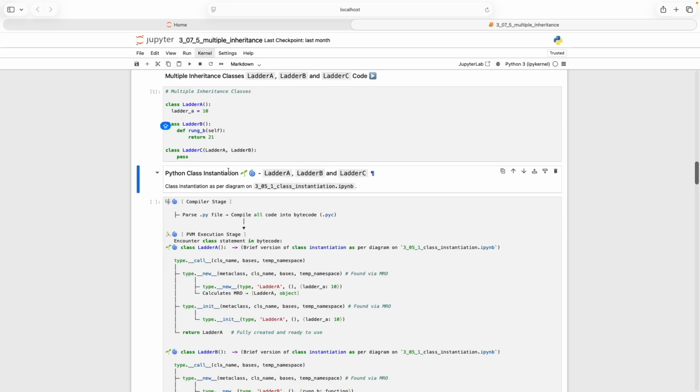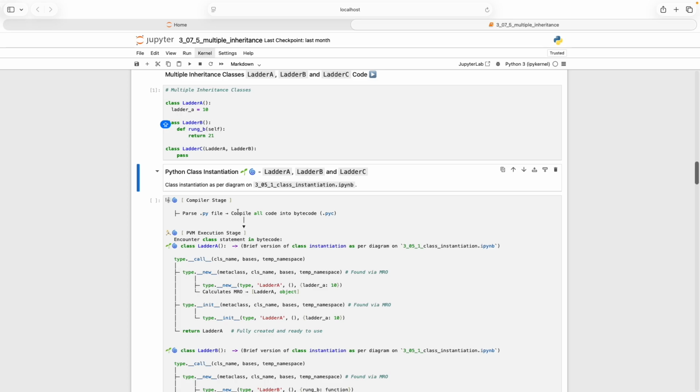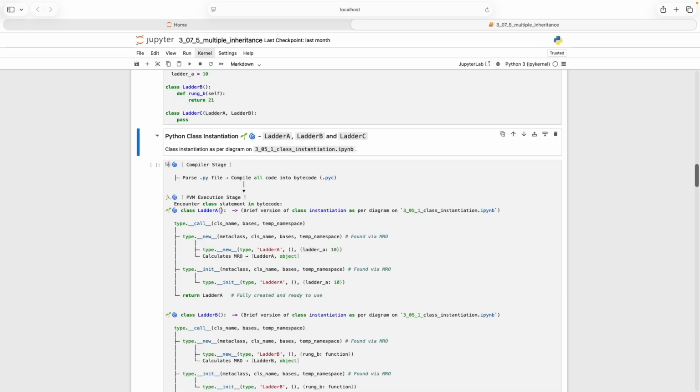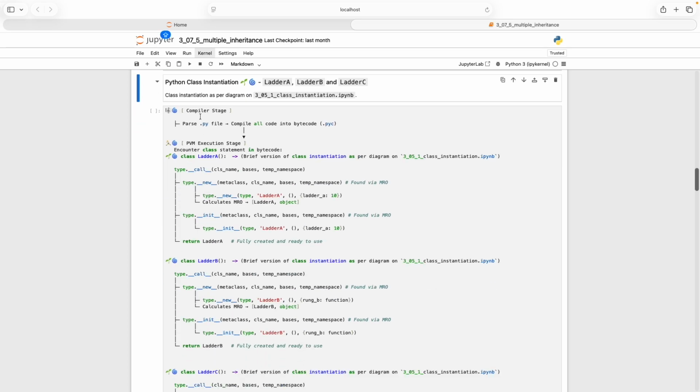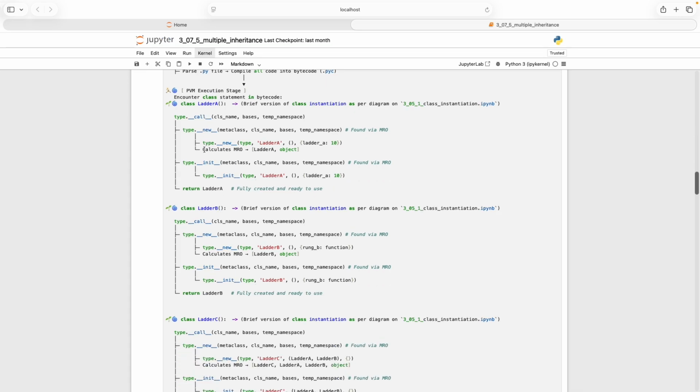Then Python internals. What went on behind the scenes in Python to execute that code? Always, the compiler compiles all of the code all at once into one big bytecode. The Python virtual machine then executes that bytecode statement by statement. In this case, it's class instantiation, so the process is driven by the class's metaclass named type.